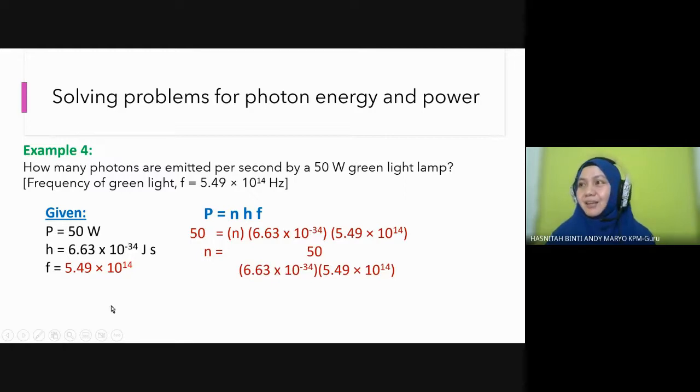Okay, so this is the substitution. We are looking for N, so all this goes to the other side, 50 divided by them. Please be careful when you do the substitution. Jangan silap tempat. Don't divide wrongly or you will end up with the wrong answer. Is this the correct answer? 1.37 times 10 to the power 20. Did you get the same as mine? Dapat tak sama dengan cikgu?